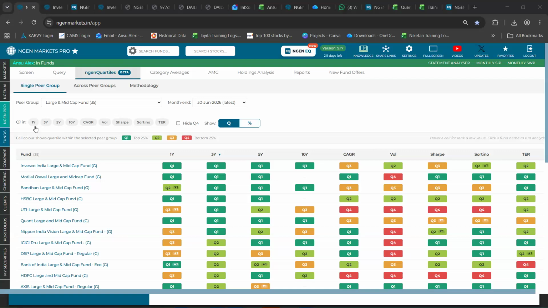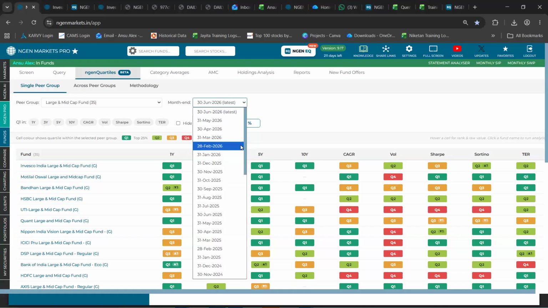So here, month, we cannot set the date. Is it start date? Which section? You're talking about the quartile, the same thing. Right. So we have given you the option to input a month and date specifically.